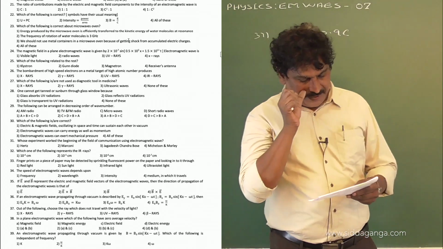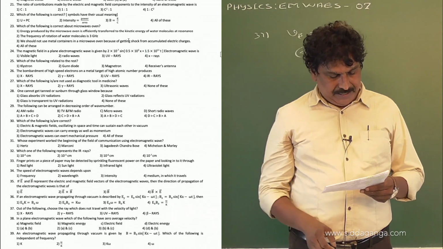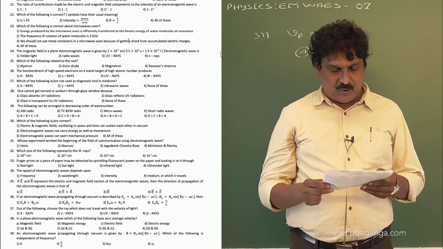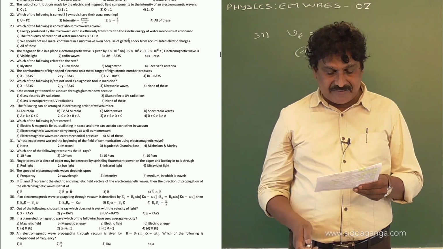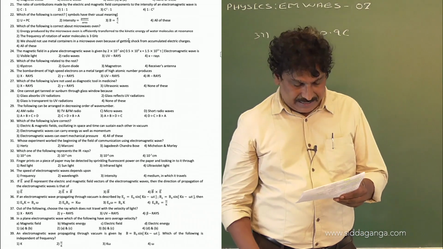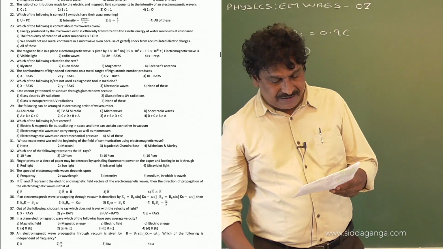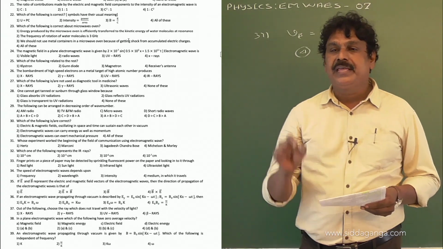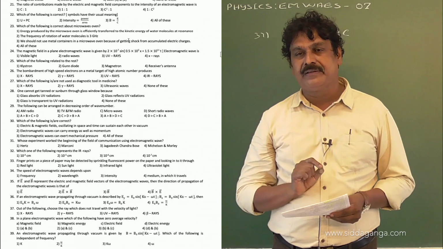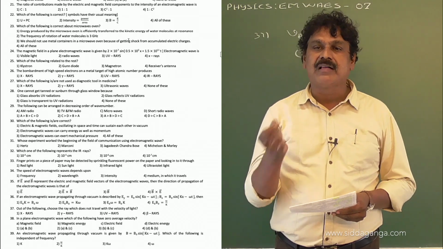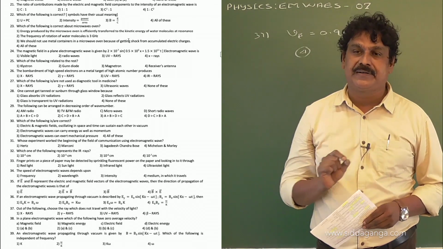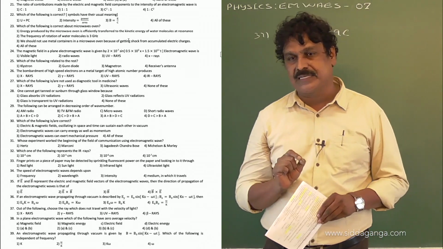Now the question number 38. In a plane electromagnetic wave, which of the following have zero average value? Magnetic field, magnetic energy, electric field and electric energy. Here electric field and magnetic field averaged over time are zero, but magnetic energy and electrical energy are not zero.